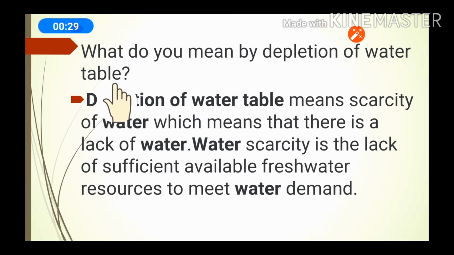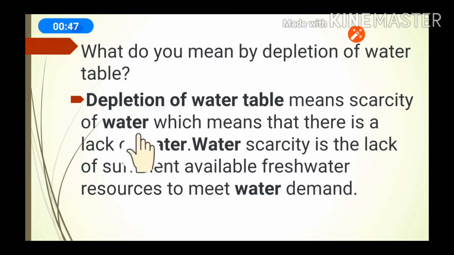We have already discussed the water table in the previous video. What is the water table? The level of water under the ground. Here we will discuss depletion of the water table. Depletion means decreasing, so the water table is decreasing. Depletion of the water table means scarcity of water.